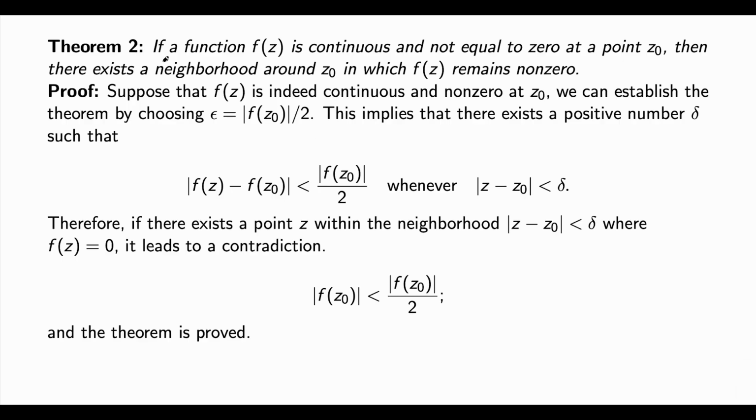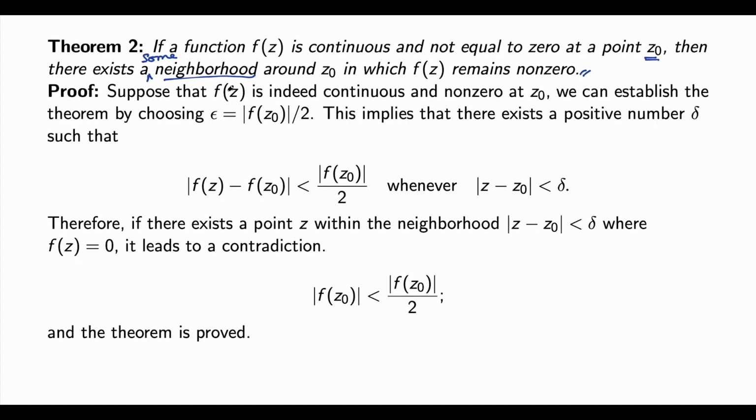Another theorem: if a function f(z) is continuous and not equal to 0 at a point z0, then there exists a neighborhood around z0 in which f(z) remains non-zero. So you can see it is a very interesting result, and the proof is very simple.